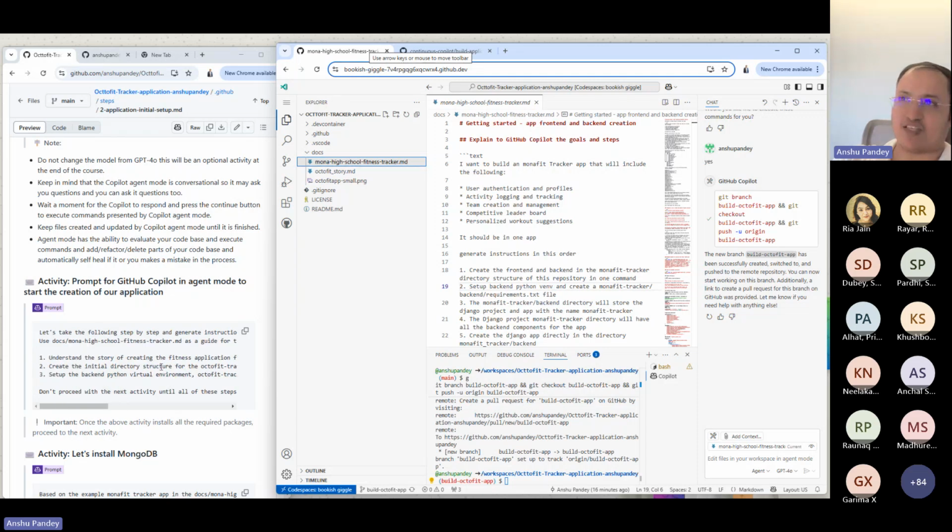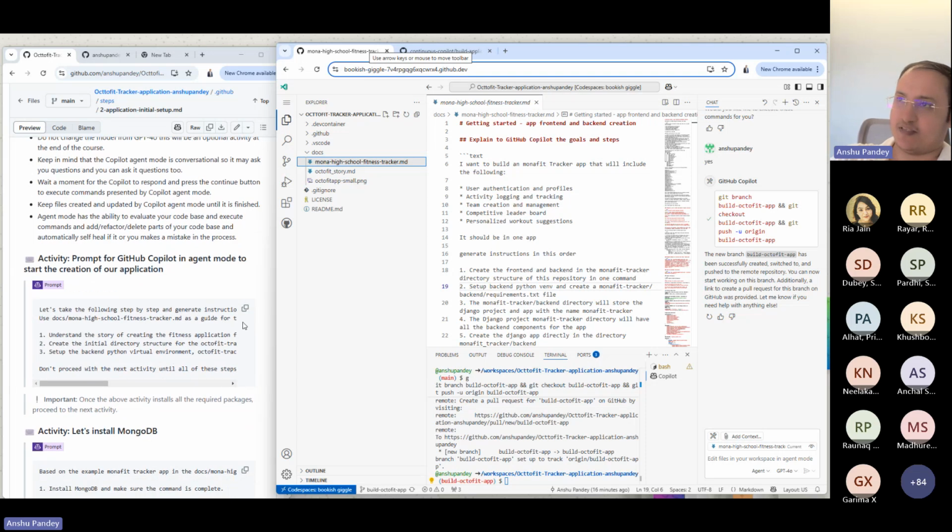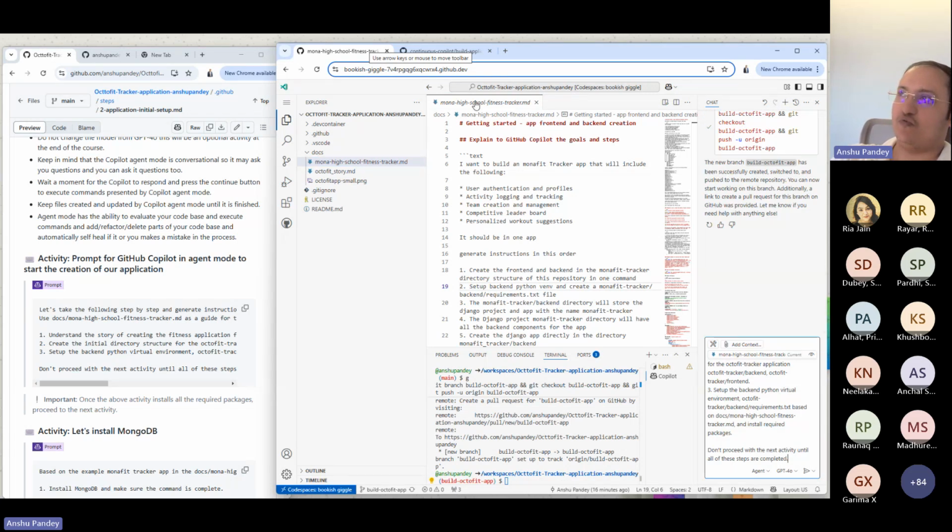Understand the story of creating fitness application. Create the initial directory structure for the Octofit tracker app, backend and frontend. Set up the backend Python virtual environment, Octofit requirements.txt based on the MD file, readme. And don't proceed with next activity until all the steps are done. So we'll copy this, put this up here. One of the things that you can do is you can keep this Mona High School Fitness MD open, so it automatically picks that as a context that this is the current file, and we can add more actually.